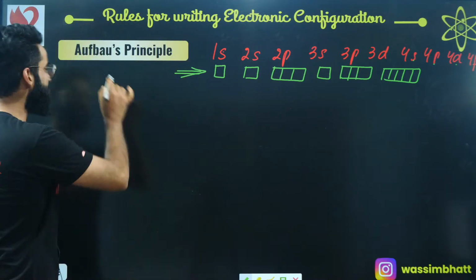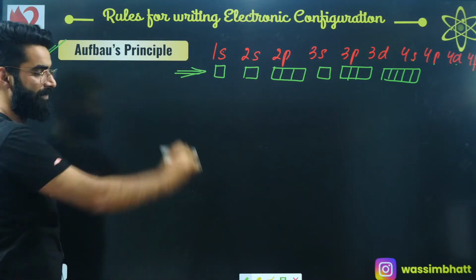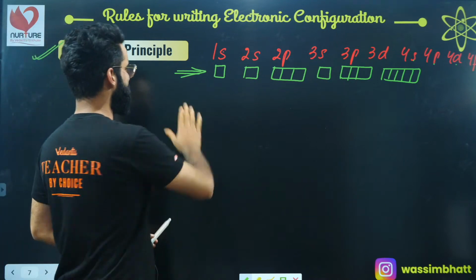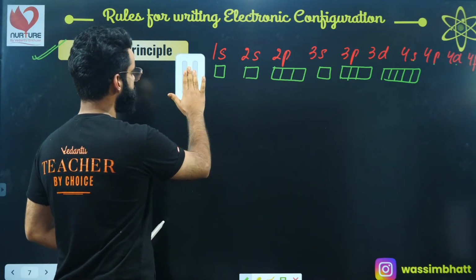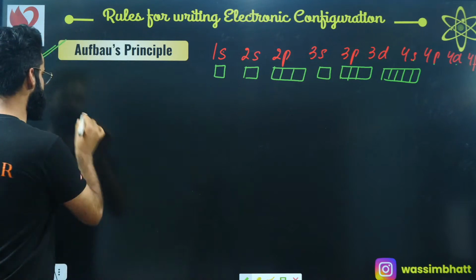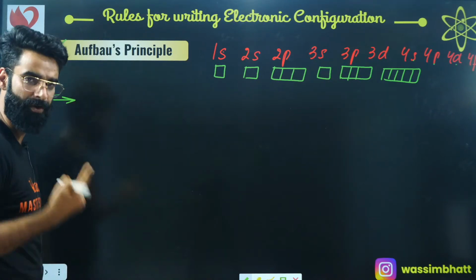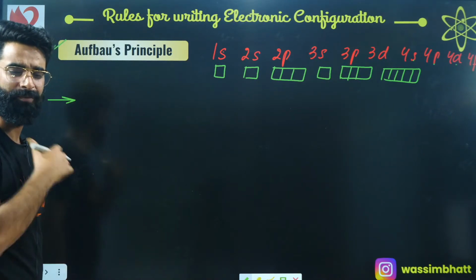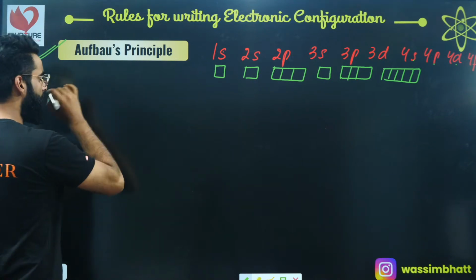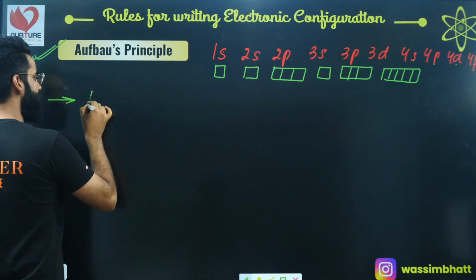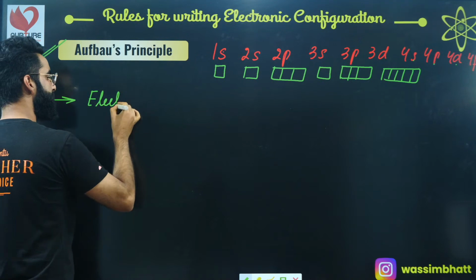Out of them, the first rule is Aufbau principle, right? What is this Aufbau principle all about? Understand, people, what I'm going to say. I'm writing its statement, then I'll make you understand what this Aufbau principle is all about, right? As per Aufbau principle, electrons